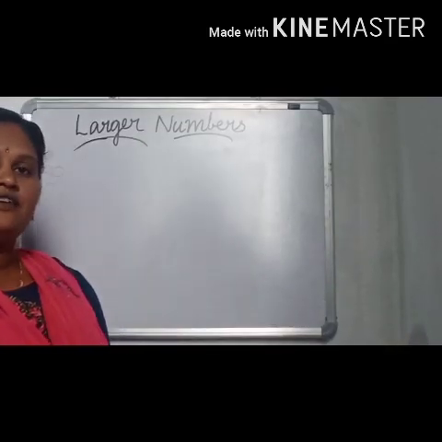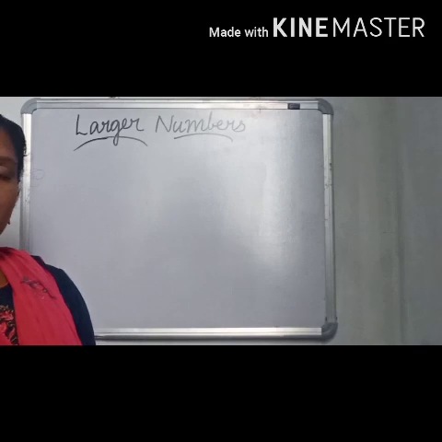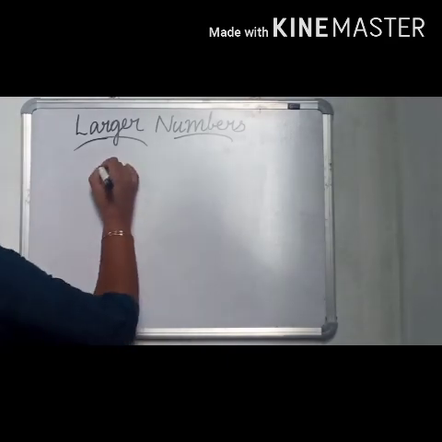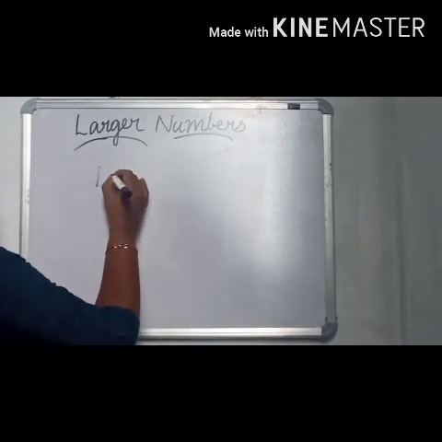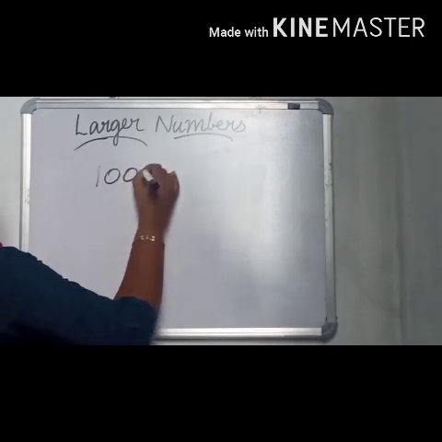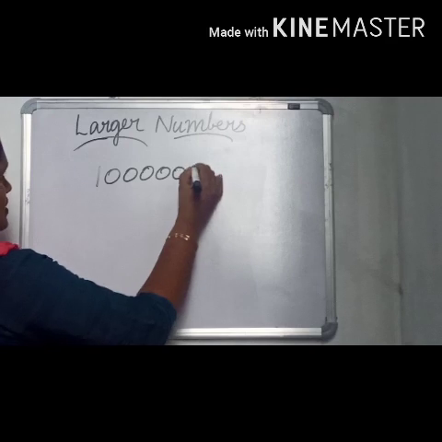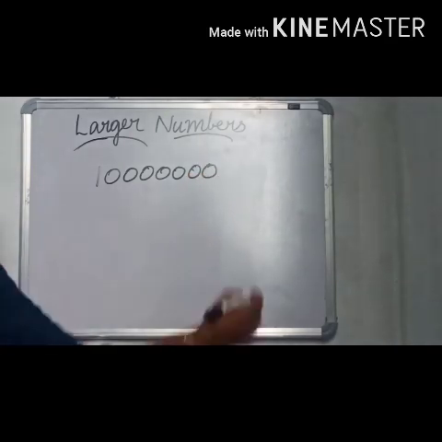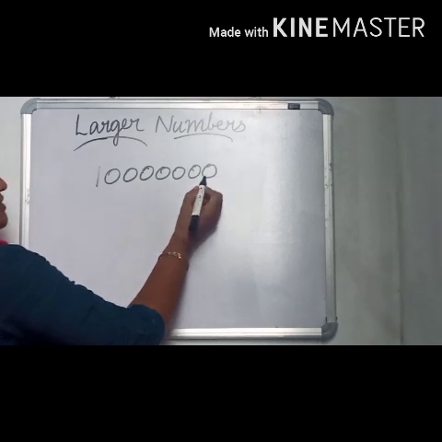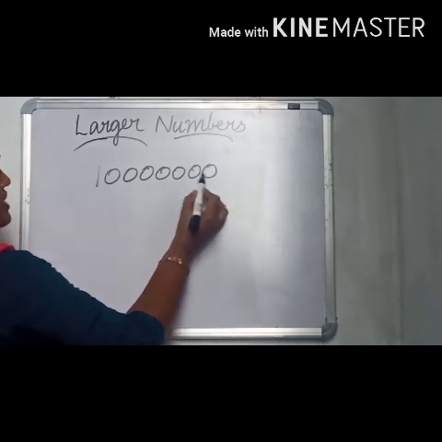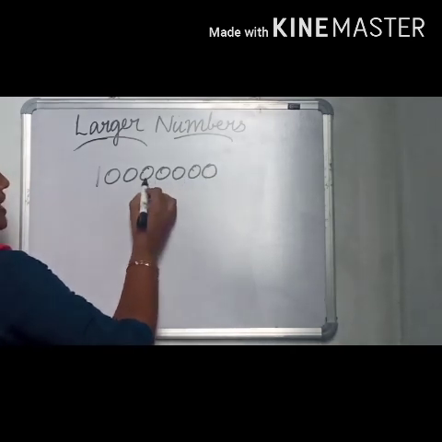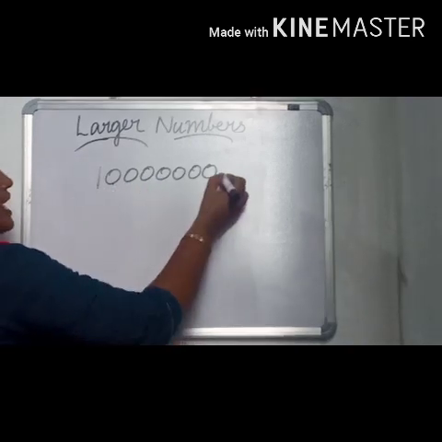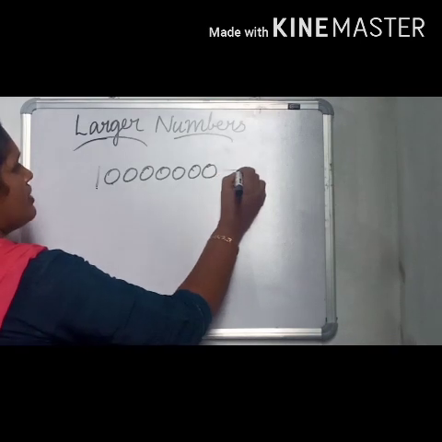Now let us see which is the smallest 8-digit number. How do we write it? 1 followed by 7 zeros. The number name of this, we can read the place values: ones, tens, 100, 1000, 10,000, lakh, 10 lakh, 1 crore. The number name of this is 1 crore.